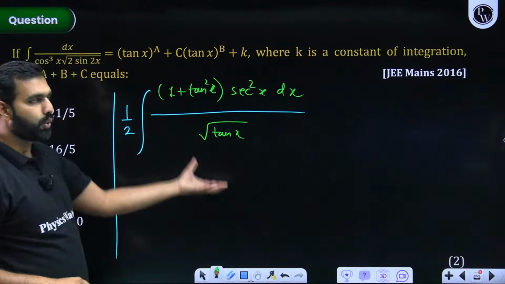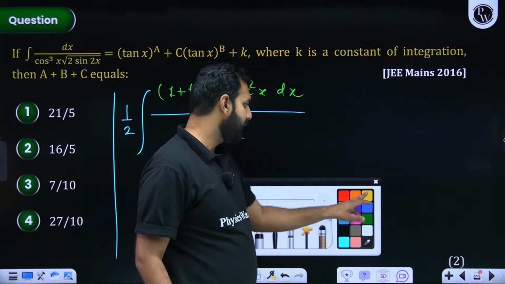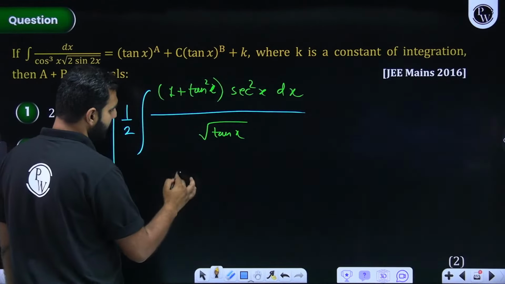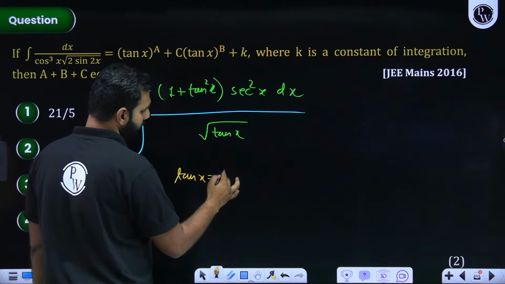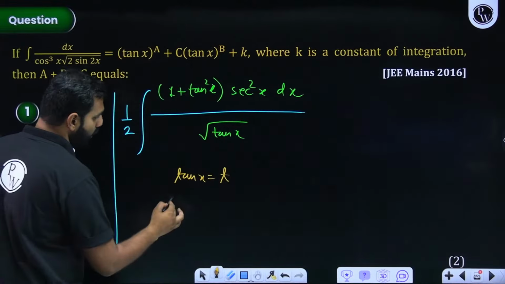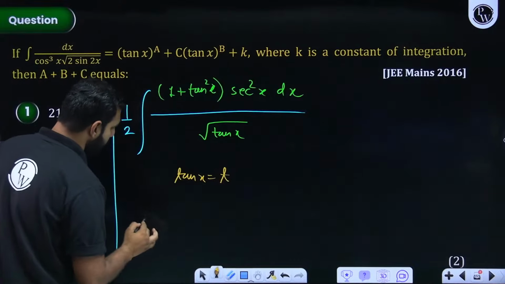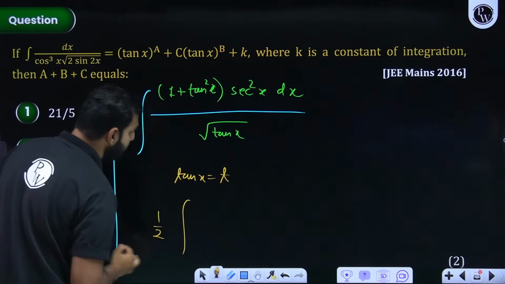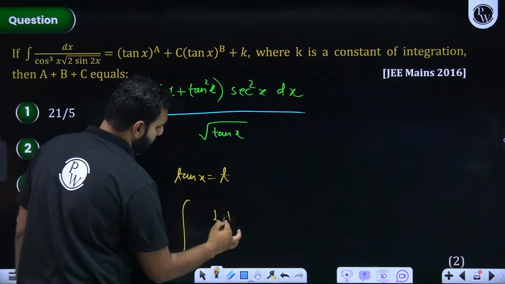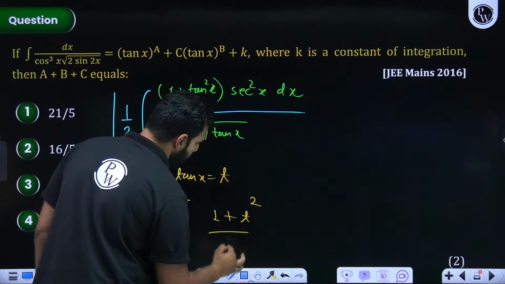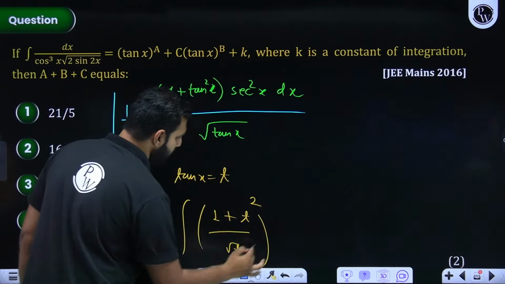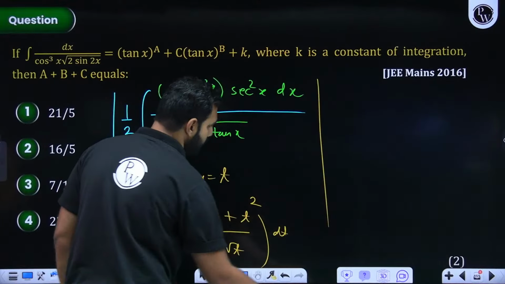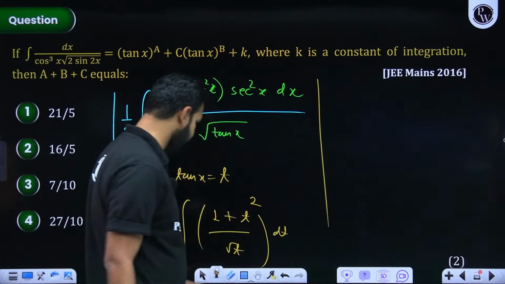And I think you now already know what is needed to be done. What is needed to be done here? tan x if you take as t, tan x if you take as t, we all know sec square x dx will be dt. So it should be 1 by 2 times integration of 1 plus t square divided by root t times dt. And I hope I need not tell you the solution further, because here it will be 1 by